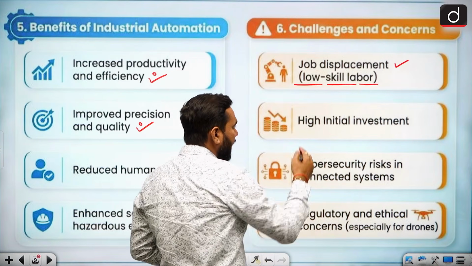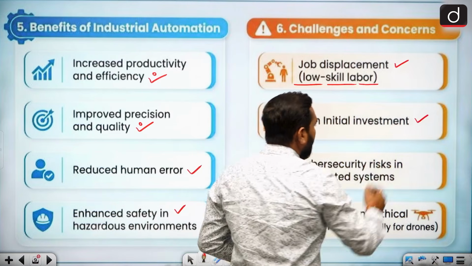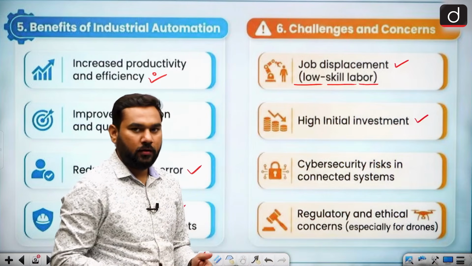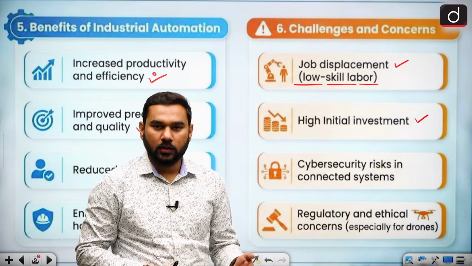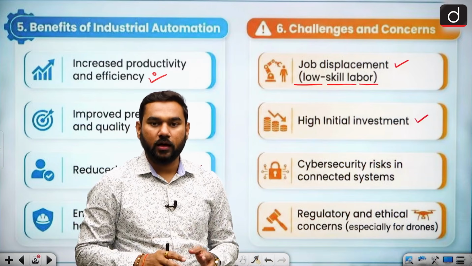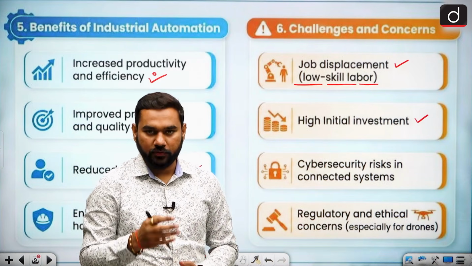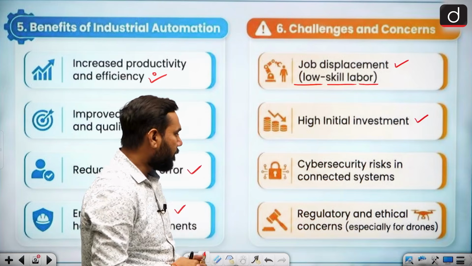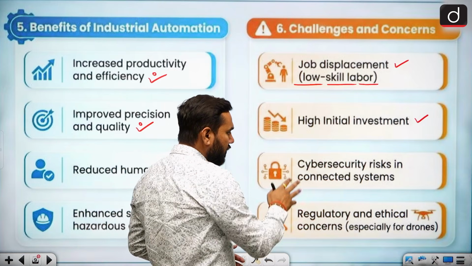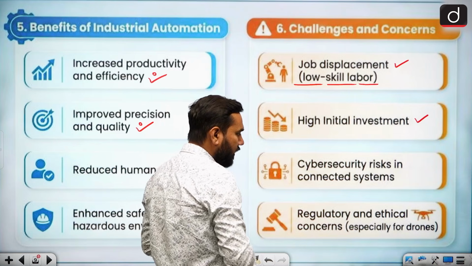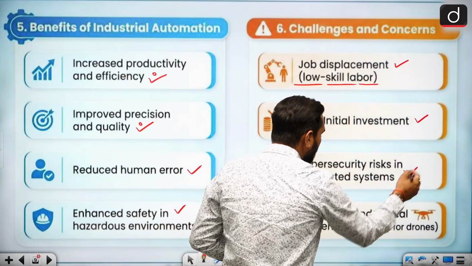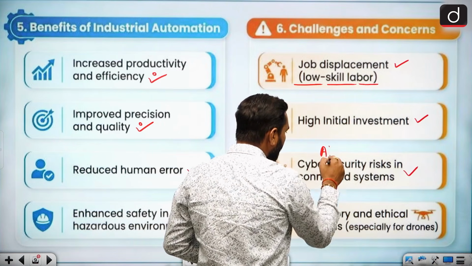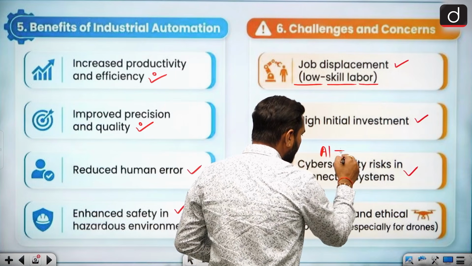Next is the high initial investment. The people you hire get a salary every month, but a machine needs a very high investment in the initial phase. This is a big problem. There is also the problem of cyber security risk in connected systems, because robots run on AI systems and are always connected to the internet.